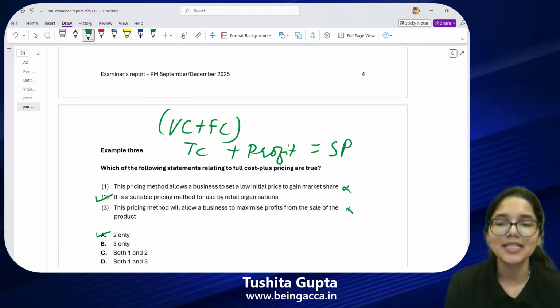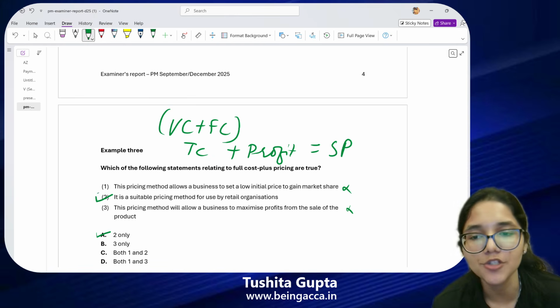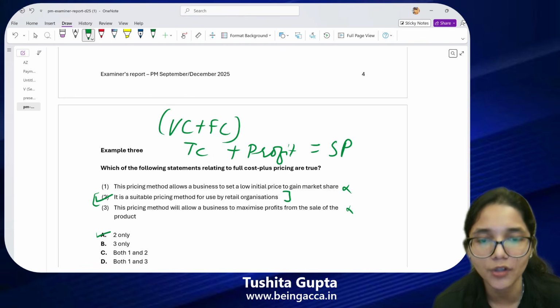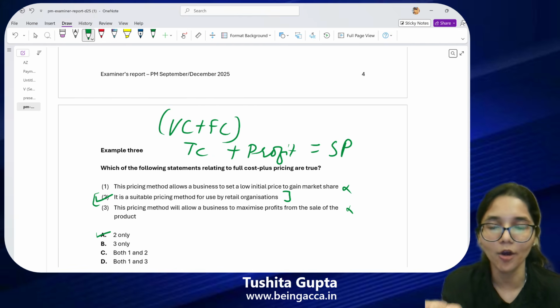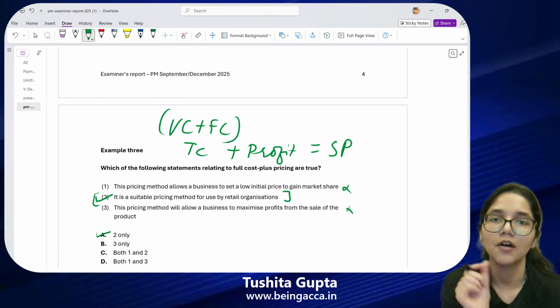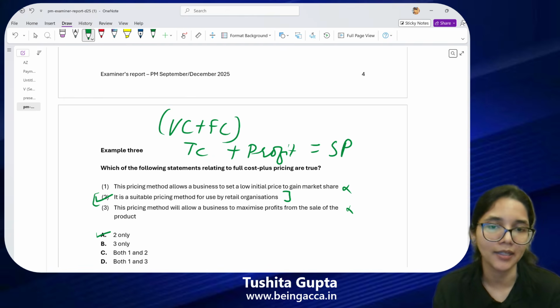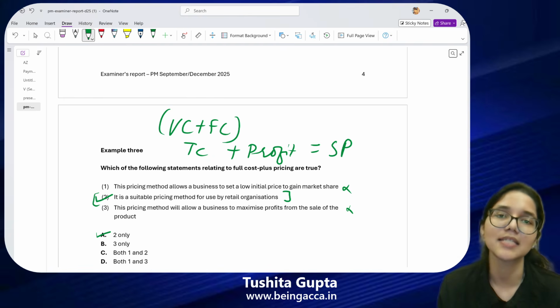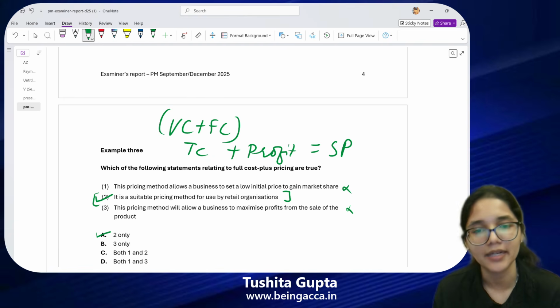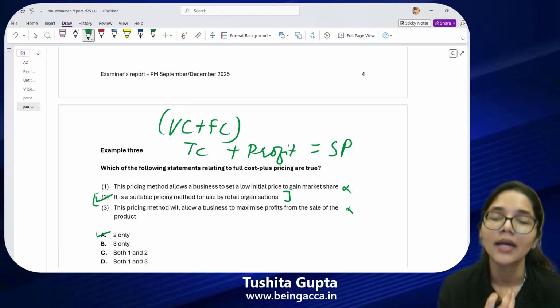Even if, guys, in your exam, you are not really sure whether the second statement is true or not, but you are confidently able to eliminate the other 2 options. So you can see that clearly in the options, you do not have a choice given that neither of them are correct. That means if you're really sure that 1 and 3 are incorrect, that means the second statement has to be correct. So elimination also can help you people.